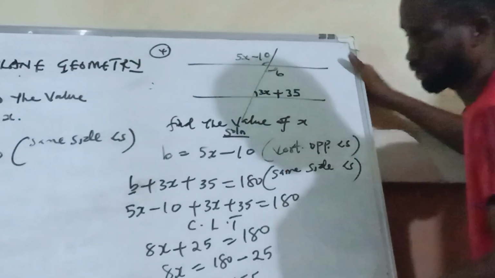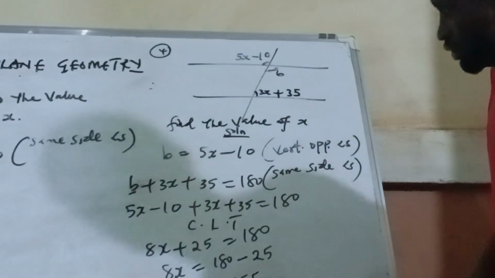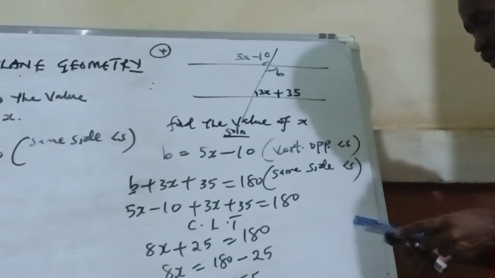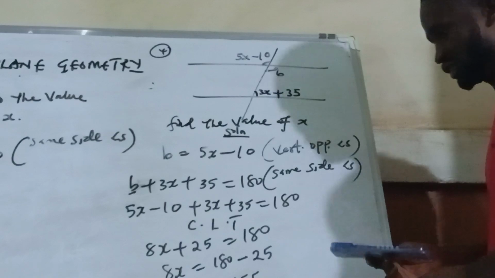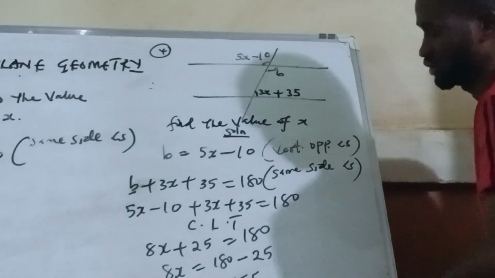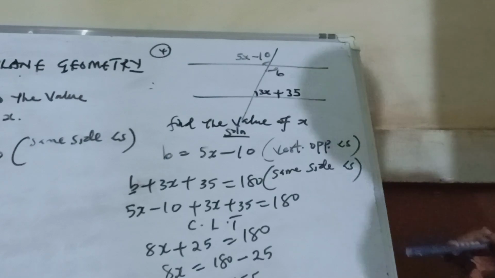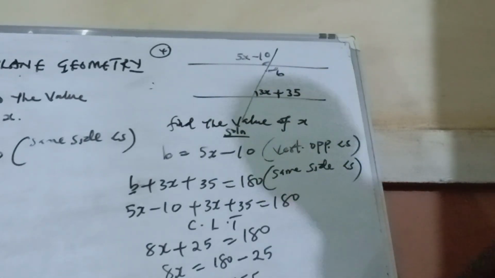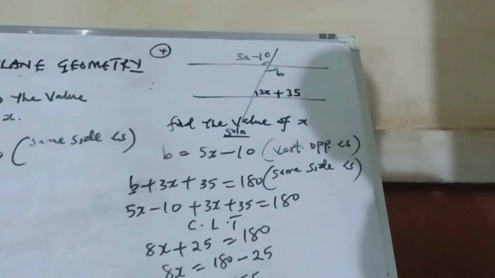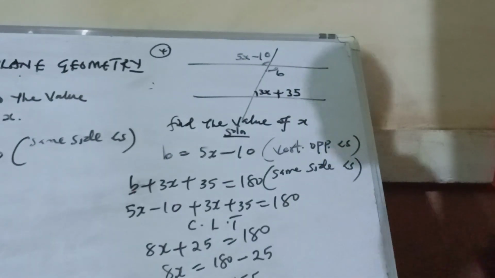So when you punch, 155 divided by 8 is 19.375 degrees. So look at what we have. The value of x here is 19.375 degrees. Okay, copy.